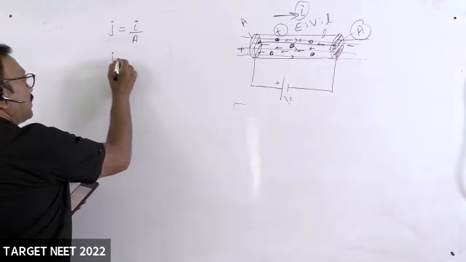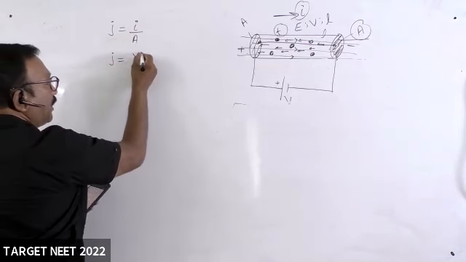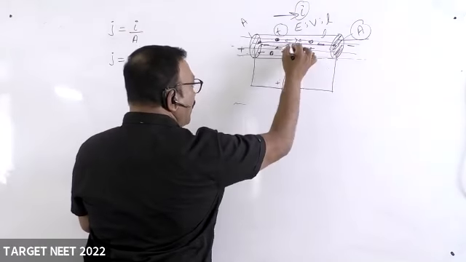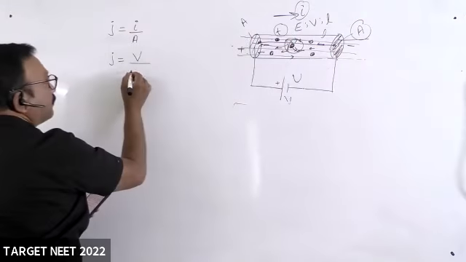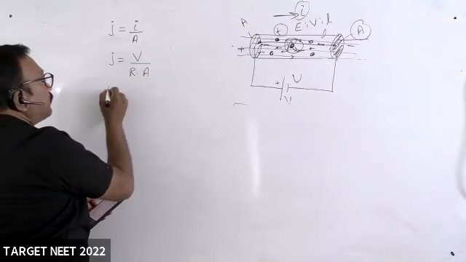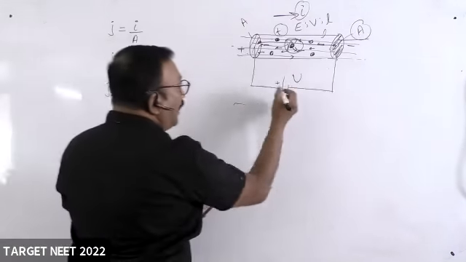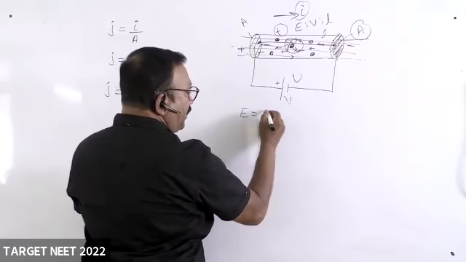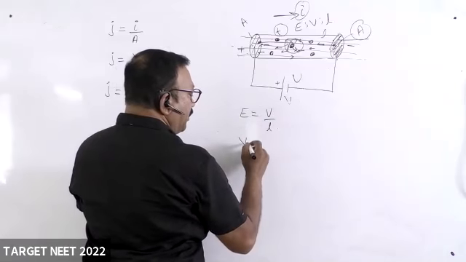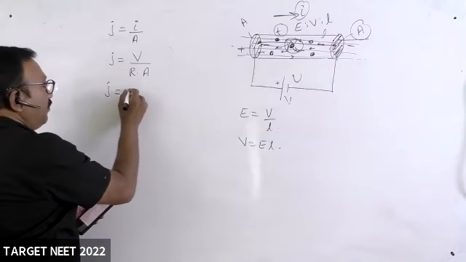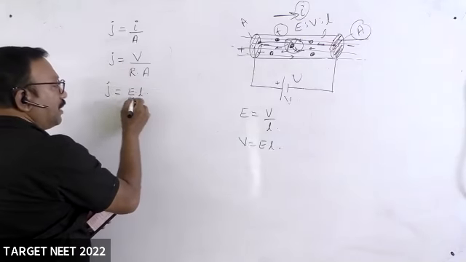So current I is equal to V by R, potential difference V divided by resistance of the conductor. Next, I have told you there is an electric field set up here. Electric field E is equal to V by L. Then potential difference is equal to E into L. So V is nothing but E into L.